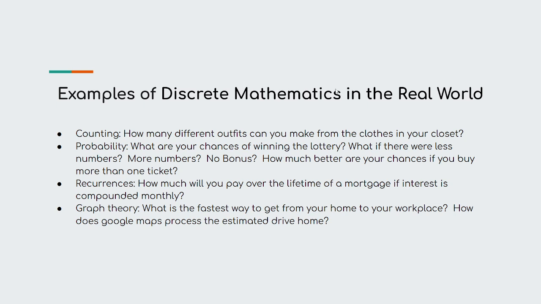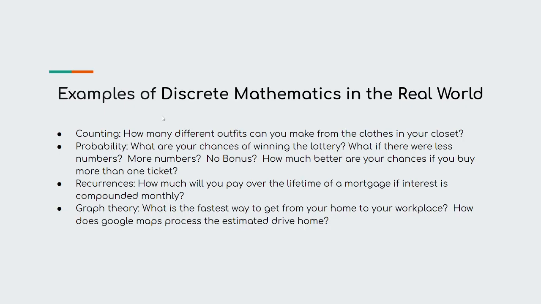Examples of discrete mathematics in the real world, like counting. How many different outfits can you make from the clothes in your closet? A good example would be if you have 5 pieces of clothes, 3 of them being shirts, 2 of them being pants. What is the total combinations that can be made between those items that you do have?